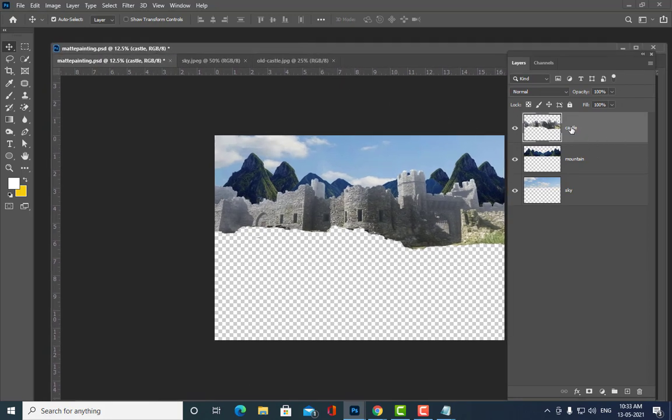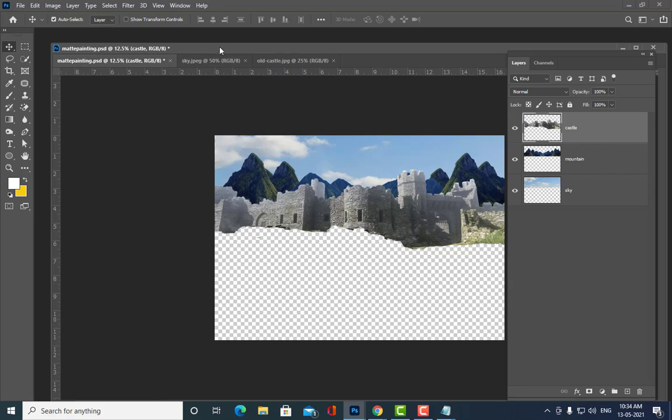See here, we have to select this castle, means we have to match the color of the mountains. Understand everybody? See, the mountain, we have to get the mountain colors and put it on the castle, not the other way. Are you all getting my point? We are not going to put the castle color to the mountains. We are going to put the mountain color to the castle. So that is what is our idea.